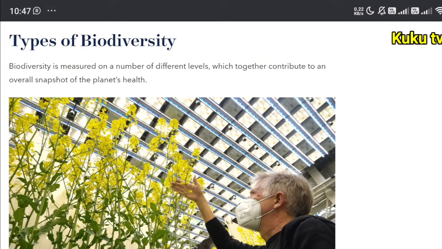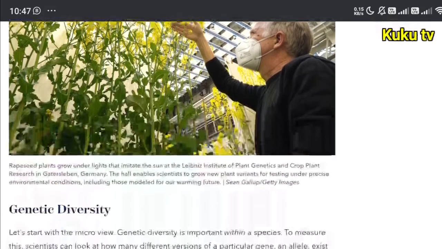Today we are talking about types of biodiversity. Biodiversity is measured on a number of different levels which together contribute to an overall snapshot of the planet's health.